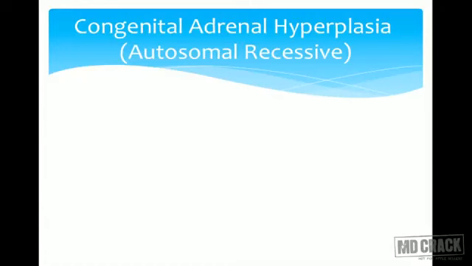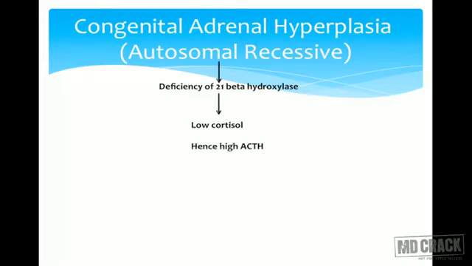Now coming to another condition, congenital adrenal hyperplasia, an autosomal recessive disorder. It is actually a female hermaphrodite, as we are going to call it. So what is the problem? There is deficiency of 21 beta hydroxylase, and because of this there would be a low cortisol level, a steroid which is mandatory for our survival, that is not getting formed.